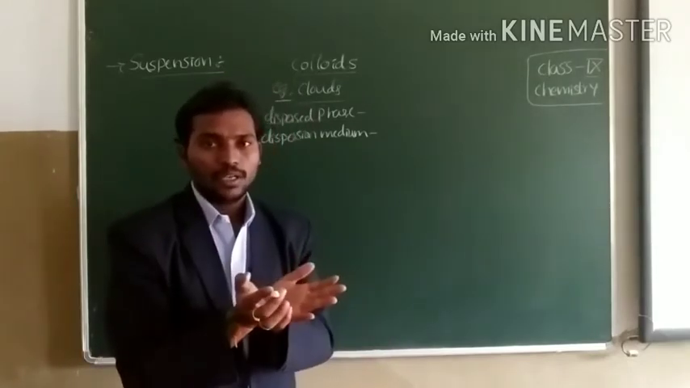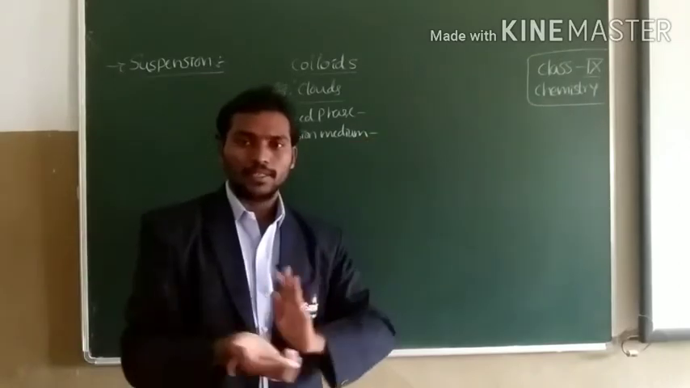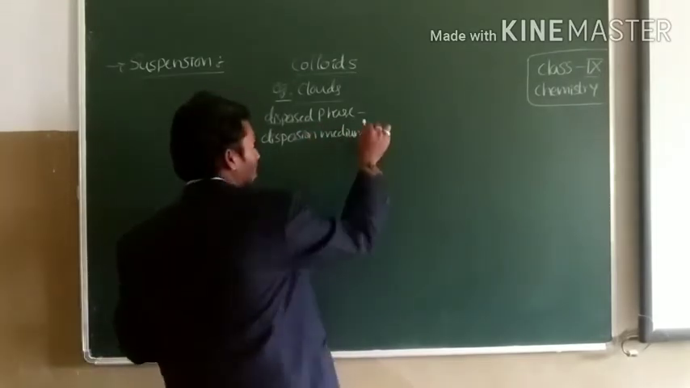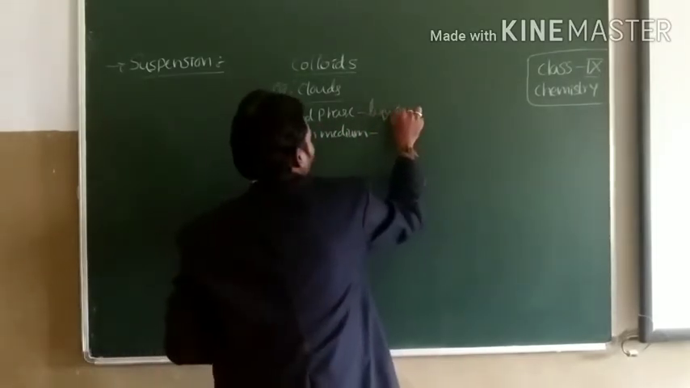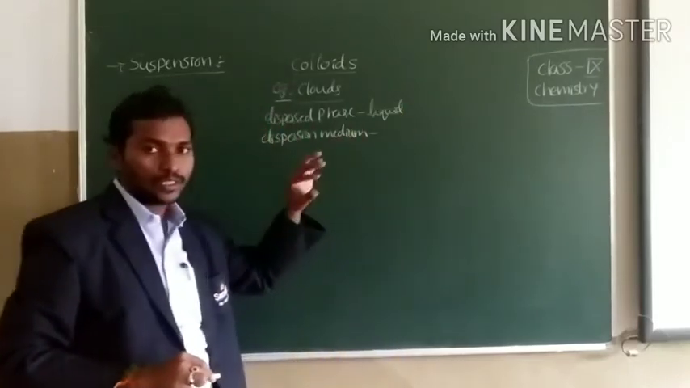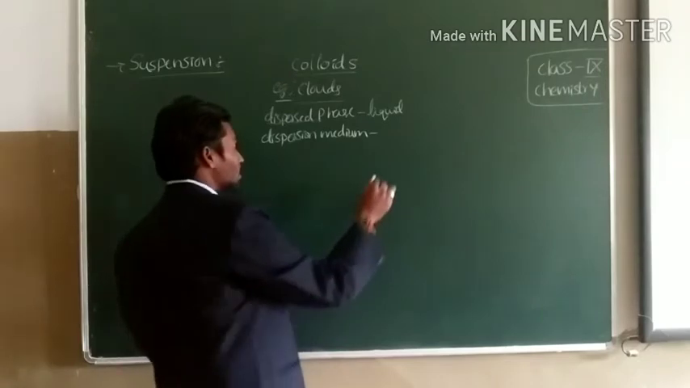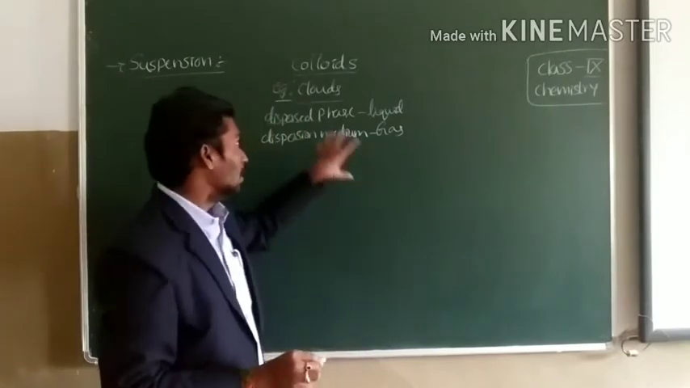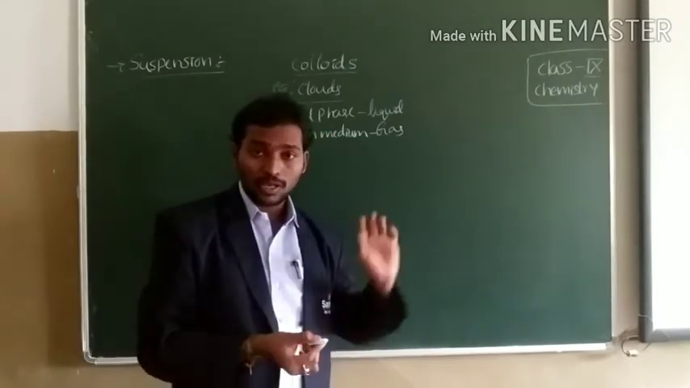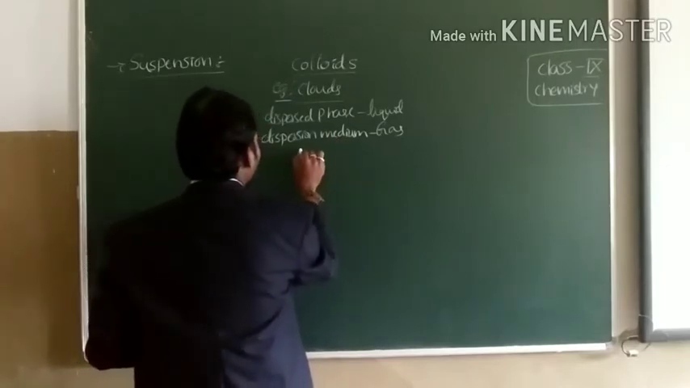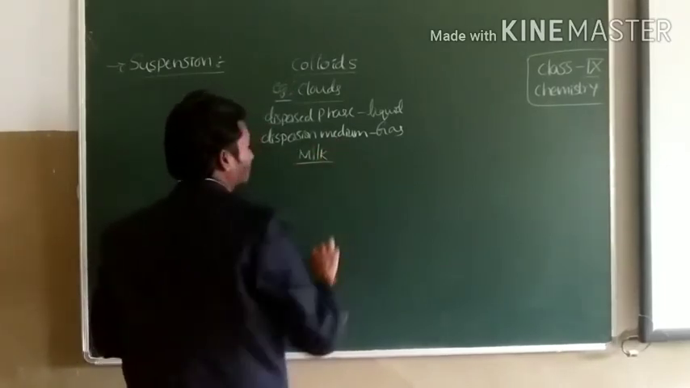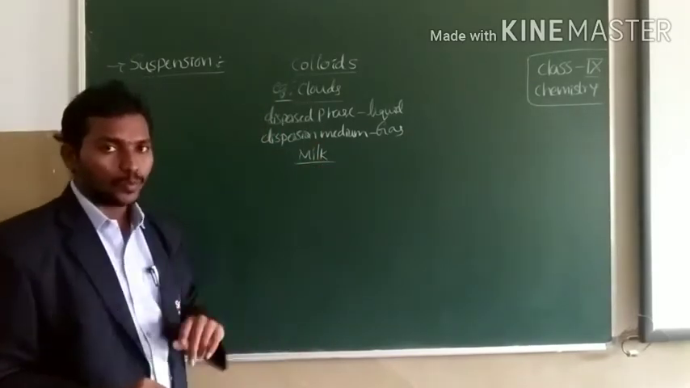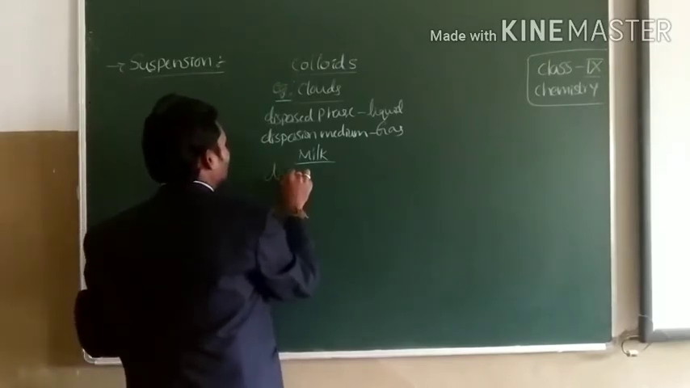If you see, clouds appear black in color and clouds carry water droplets. That's why the dispersed phase in clouds is liquid. Liquid is the dispersed phase because it is present in lower concentration, and the dispersed medium is in the gaseous phase. That's why clouds are an example of a colloidal solution. Not only clouds but also milk. Milk is an example of a colloidal solution because milk contains two components, dispersed phase and dispersed medium.